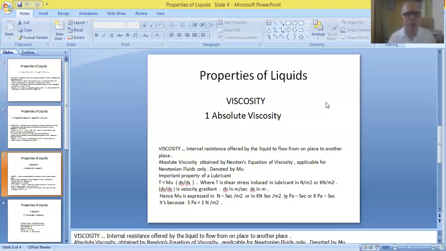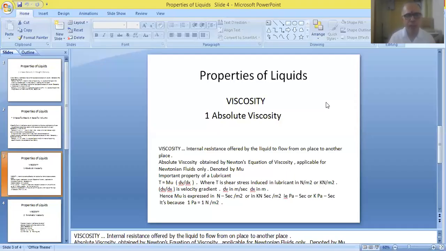This formula is called Newton's equation of viscosity. It is given as tau is equivalent to mu into dV by dx. This is called Newton's viscosity equation, and it is available for measuring the absolute viscosity of a given liquid.